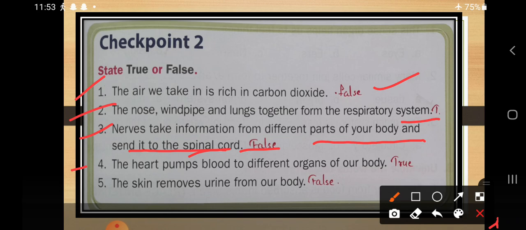Next is the heart pumps blood to different organs of our body. Yes, what is the function of the heart? To pump the blood. So the heart pumps blood to different organs of our body, that is true.